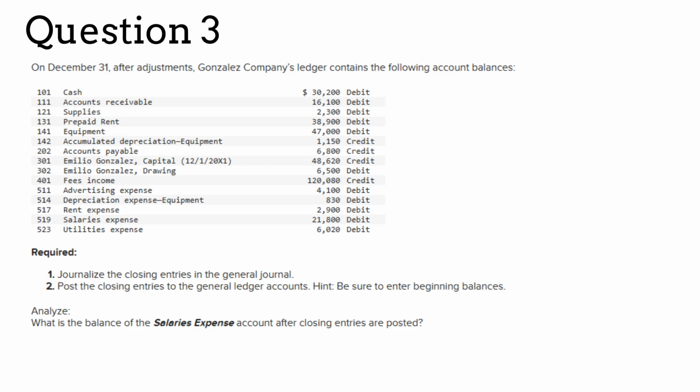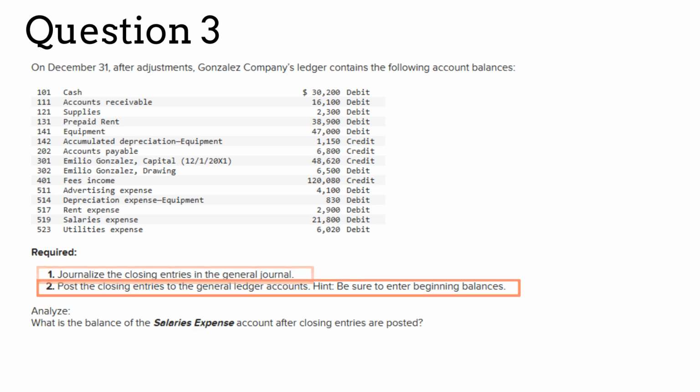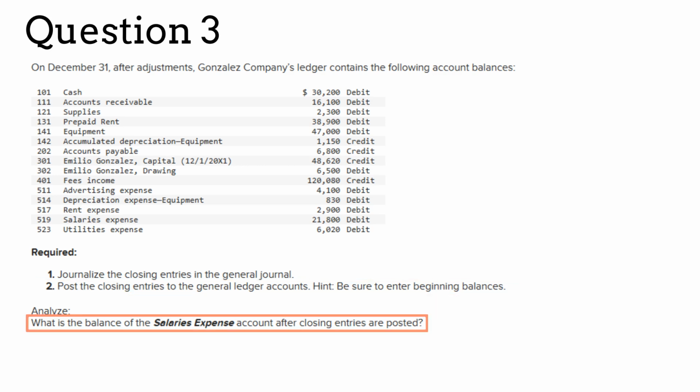Question number 3 is about Gonzalez Company's ledger consisting of the following general ledger accounts. There are 3 different items you need to complete for this question. First, you need to journalize the closing entries in the general journal. Those are the 4 closing entries. Then, you need to enter the above balances into the general ledger accounts and then post the 4 closing entries to the appropriate general ledger accounts. Finally, you'll answer the question, what is the balance of the salaries expense account after closing entries are posted?